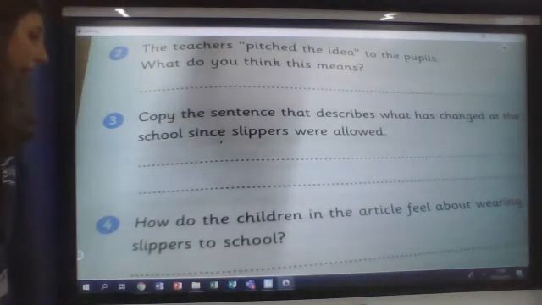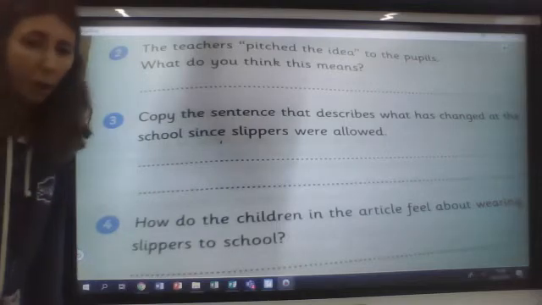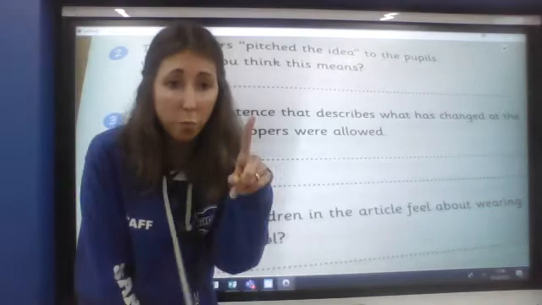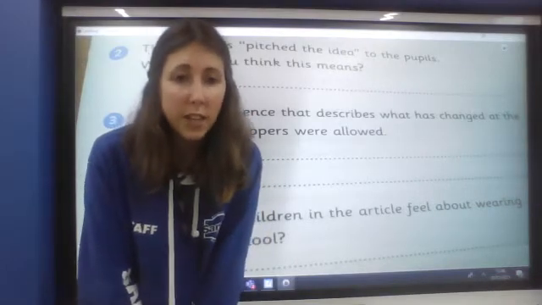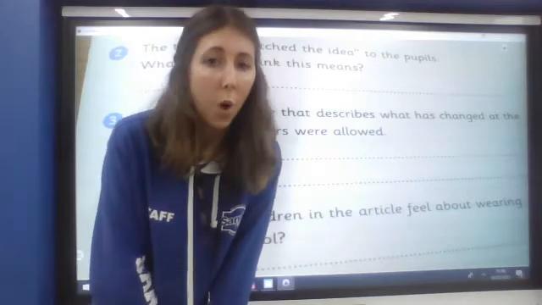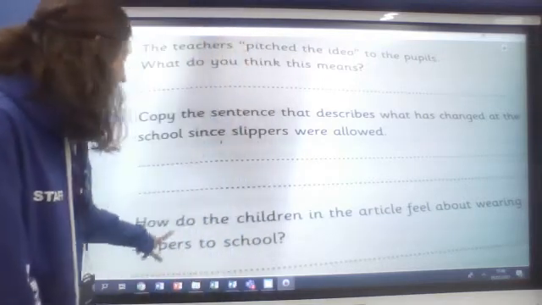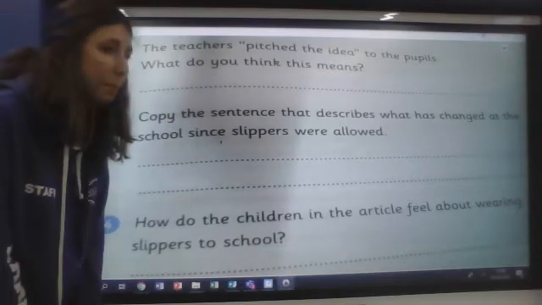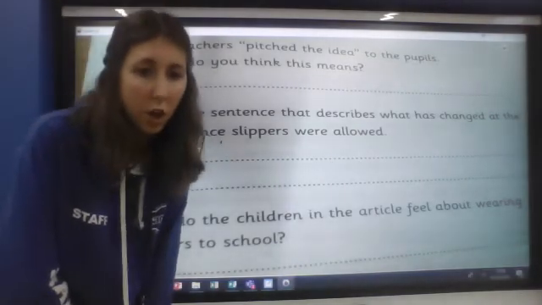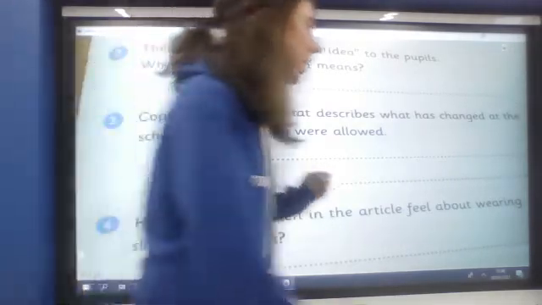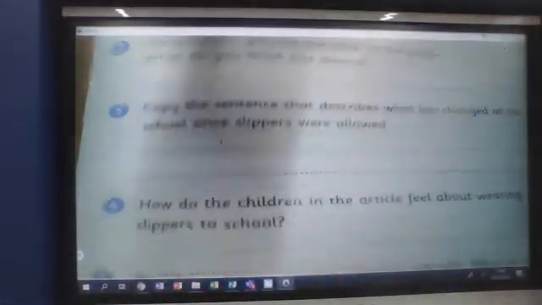Question 4. How do the children in the article feel about wearing slippers to school? Well, we had a quote, didn't we, from one of the pupils. So you need to find that section in the text and see if you can copy down how it says they feel. How do the children in the article feel about wearing slippers? And I think maybe the head teacher or the deputy head might have said something about how the children feel. So see if you can find that one.